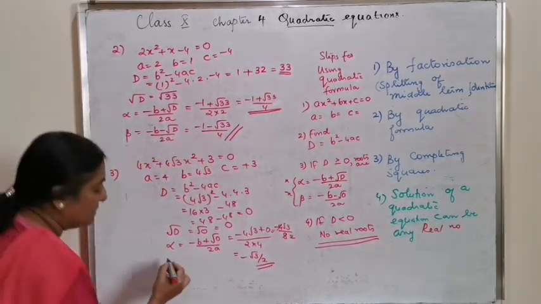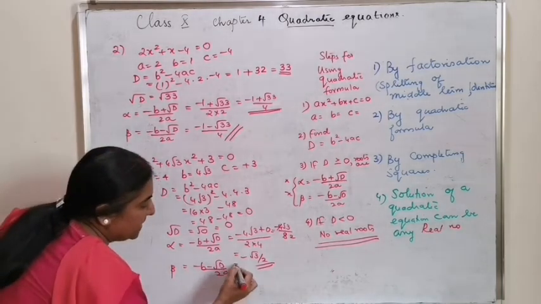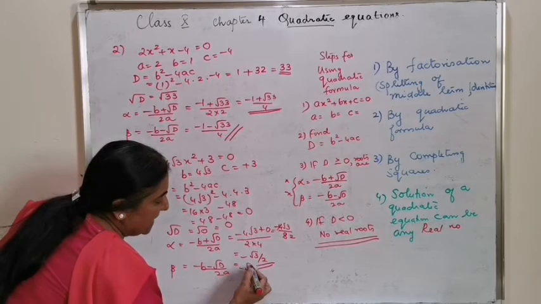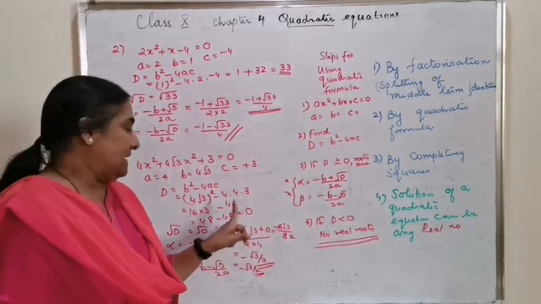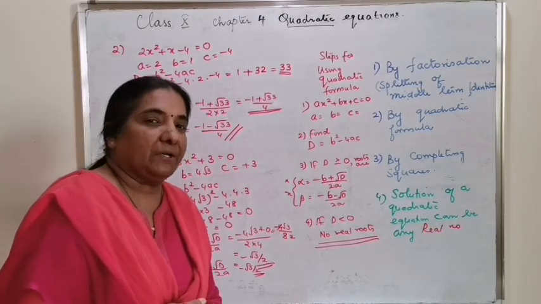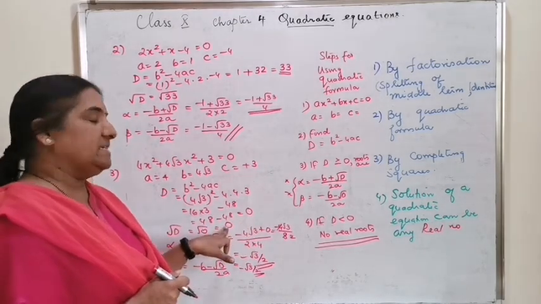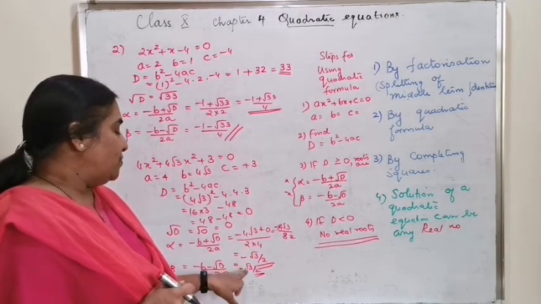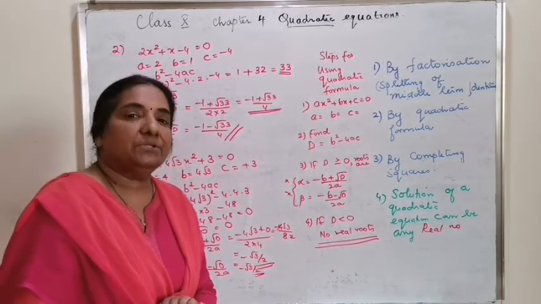What will beta be also? Beta is equal to minus b minus root D by 2a, that is the same, minus root 3 by 2, because minus 0 is again minus 4 root 3 by 8 or minus root 3 by 2. And from the nature of roots, if the discriminant is 0, you will have two equal roots, and it is formed as minus root 3 by 2.